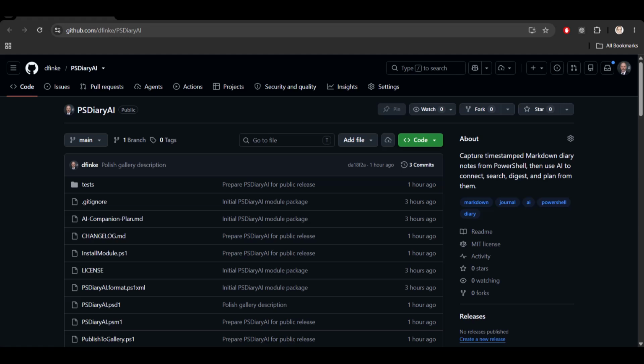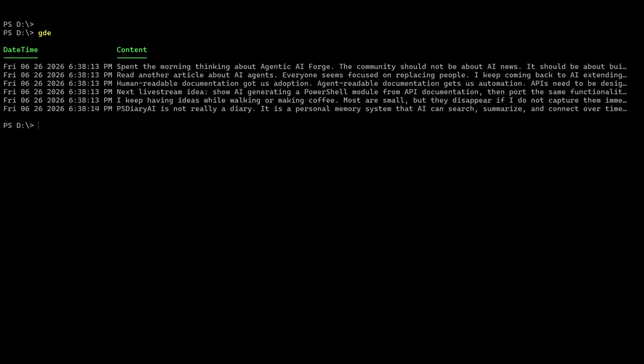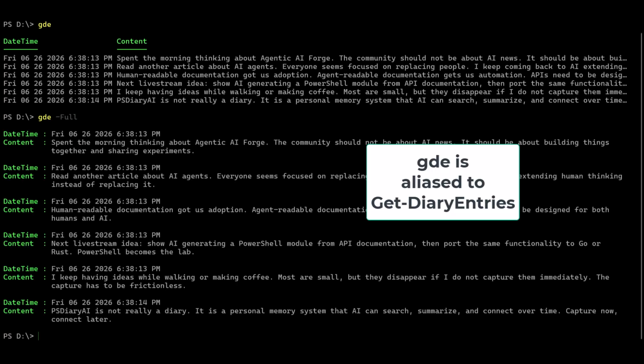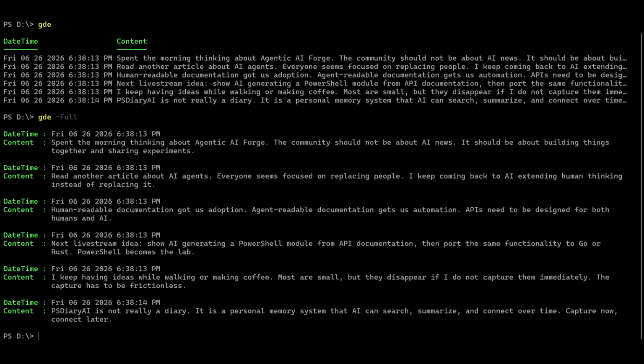Before I show you how it works, we can take a look at the console again. This is GDE. So I created a few entries earlier so we'd have something interesting to look at. I can do GDE-full, so I can see some more details, or I can see everything wrapped. And these are just entries stored in a markdown file. No database, no proprietary format, just my thoughts.